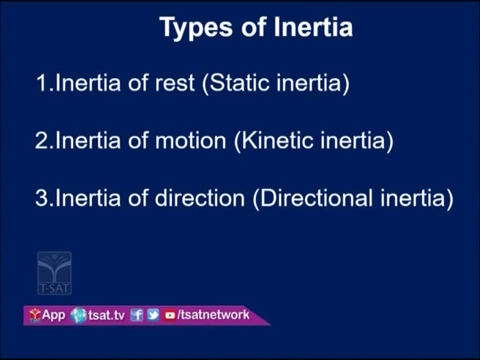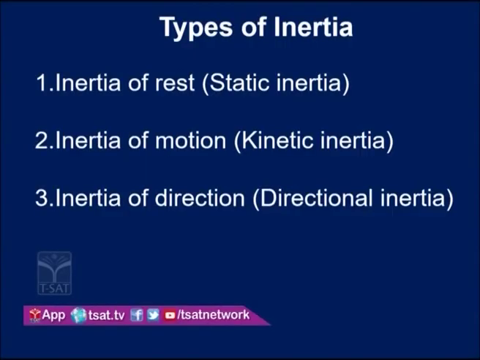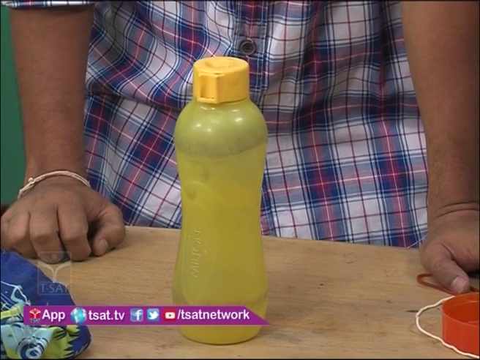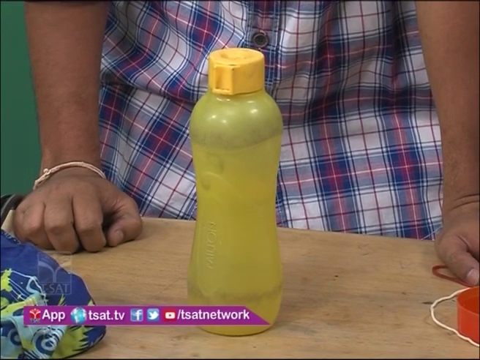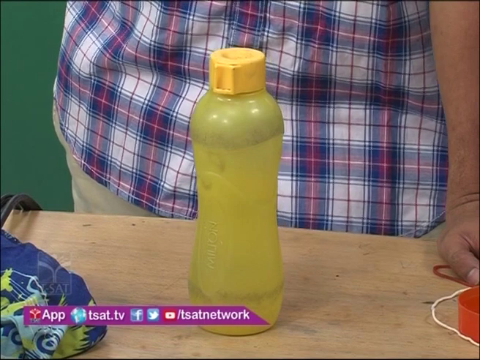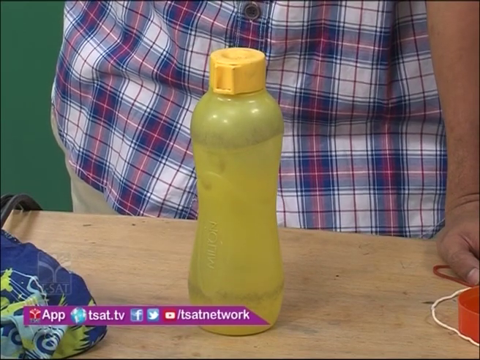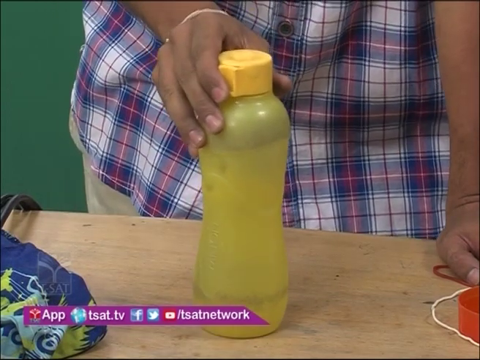Now coming to the static inertia, as I said, if the object is at rest, it tries to continue in the same state of rest. That tendency of the object to continue the same state of rest is called static inertia, right?